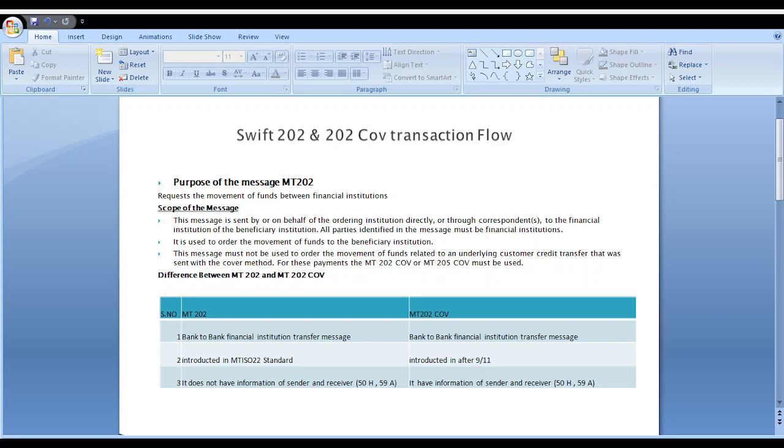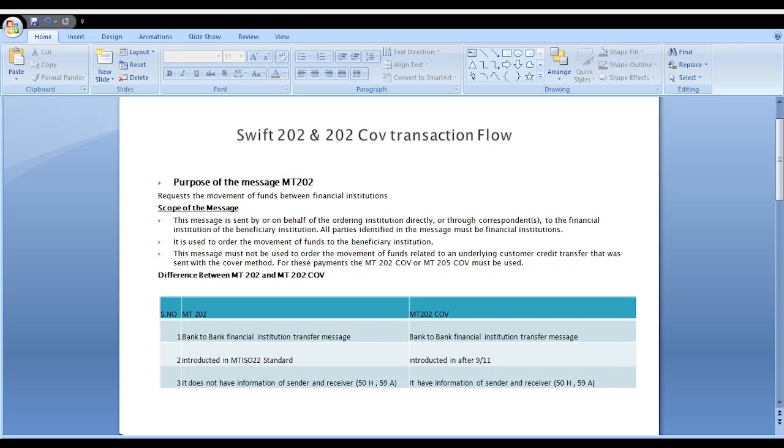The ordering customer initiates the transaction directly, but the fund flow happens through various correspondent banks until it is received by the beneficiary institution. What is the difference between MT202 and MT202 cover payment? Both messages are bank-to-bank financial institution transfer messages. MT202 is an ISO 22 standard message, but MT202 cover payment was introduced after the September 2011 attack.